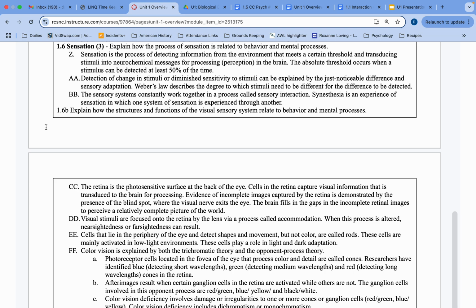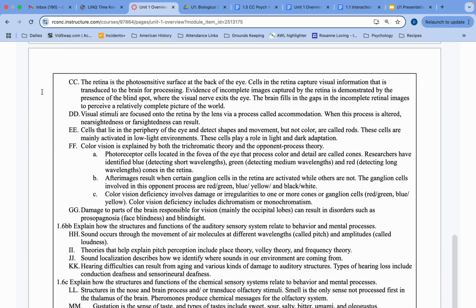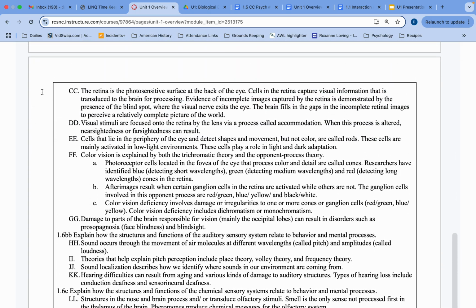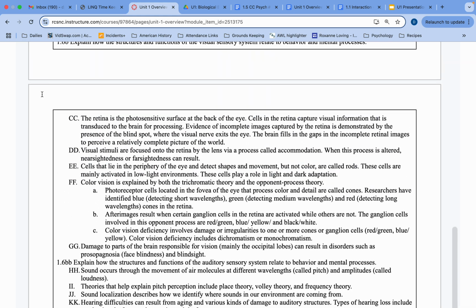Sensation. Explain how the process of sensation is related to behavior and mental processes. Again, sensation is the act of sensing things, and our body has all kinds of sensory neurons that take in input from the outside world and then transmit those to inner neurons and through to our brain. And sometimes our brain understands those sensations exactly as they are. Sometimes it doesn't. Actually, pretty frequently it perceives them in a different way.